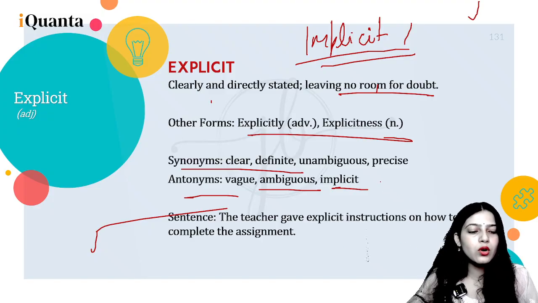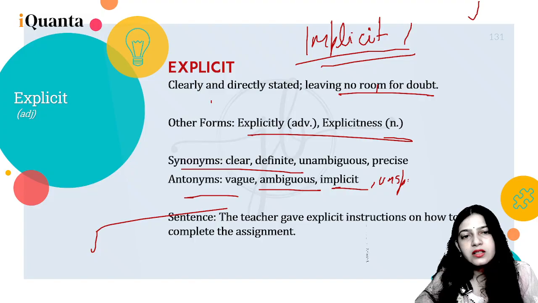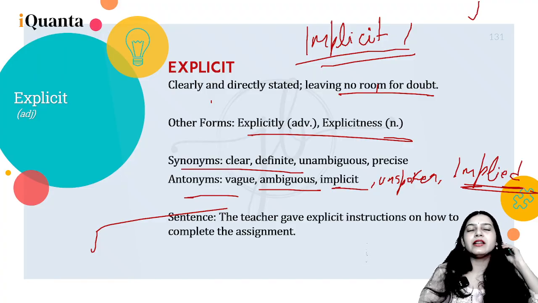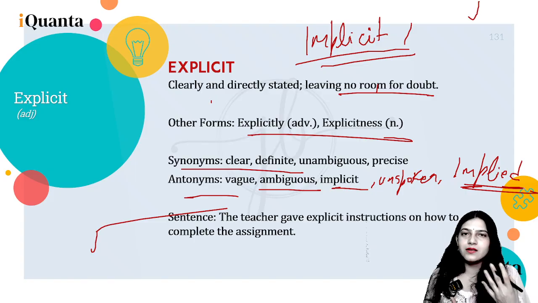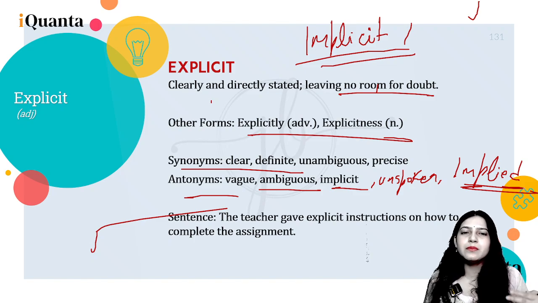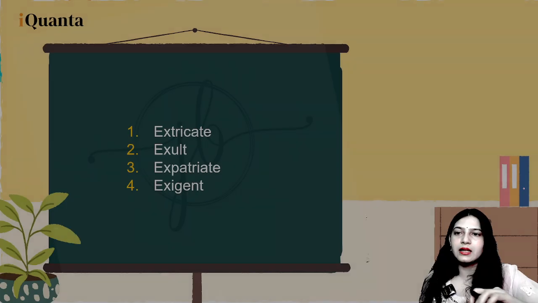So unspoken or implied, unspoken, implied meaning जैसे होता है, implied meaning of something, जैसे कि आपको questions में RC में ऐसे questions आते हैं, inference based questions आते हैं, उनमें आपसे what is implied by this statement, इस तरीके के questions पूछे जाते हैं। आपसे inference में you have to understand explicit and implicit, right, ideas like that.